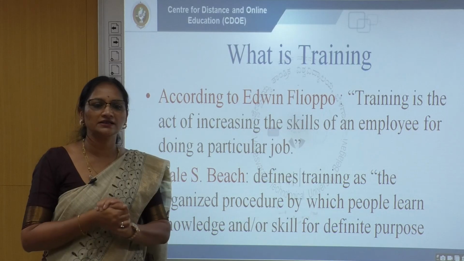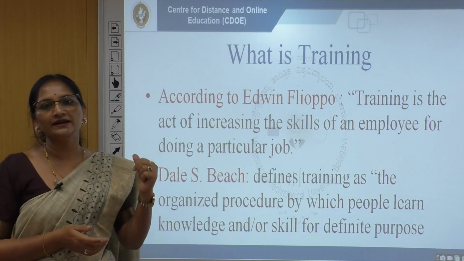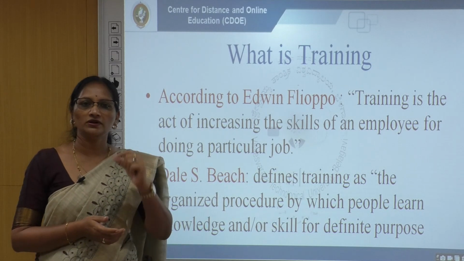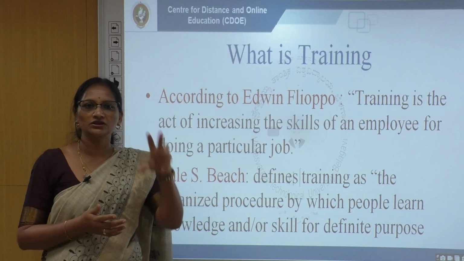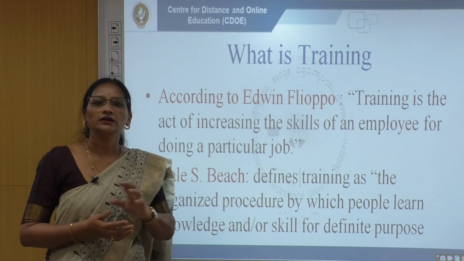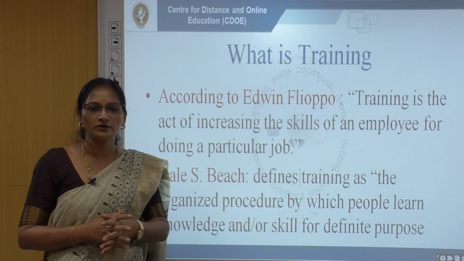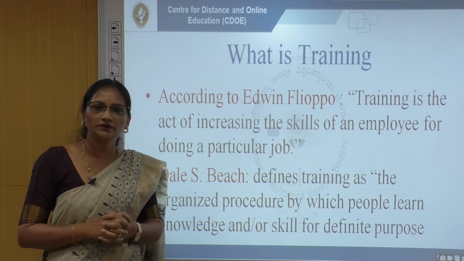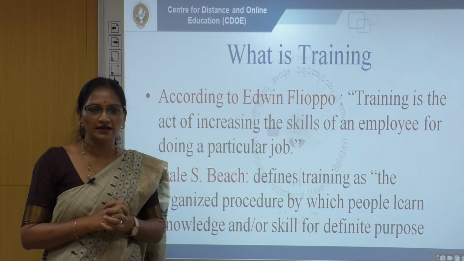Increasing the skill of employees for a particular job: in the second module you already understood that each job has its own job description and job specification. Based on job analysis, we define the job, and based on the job the employee has to perform. Each job has clearly defined duties, tasks and responsibilities, and the employee has to perform accordingly in the organization.